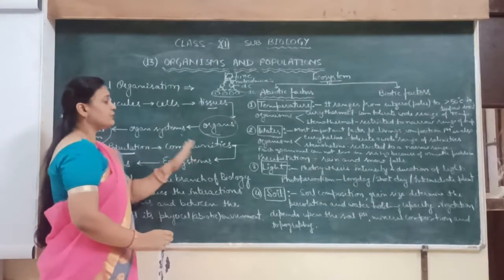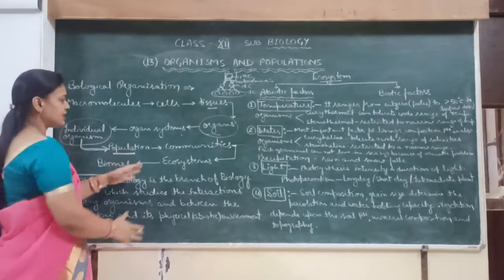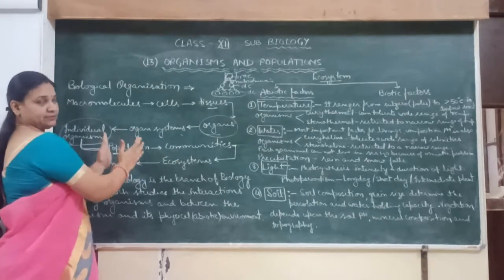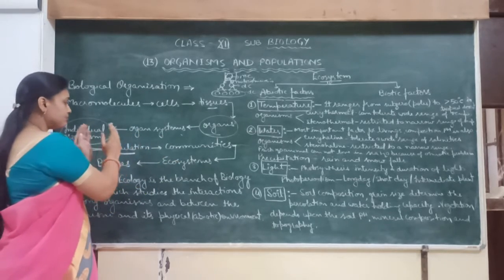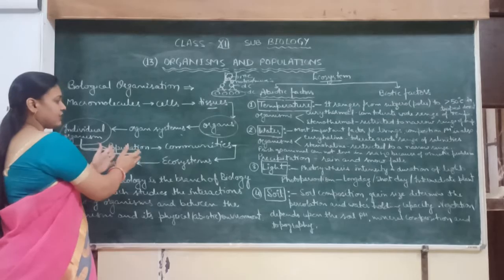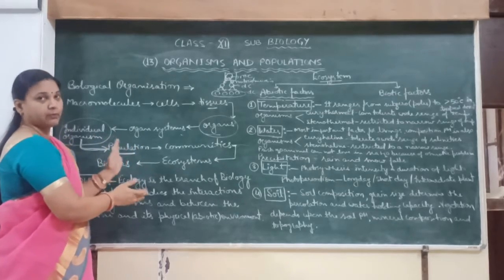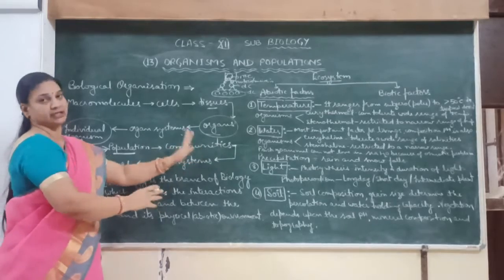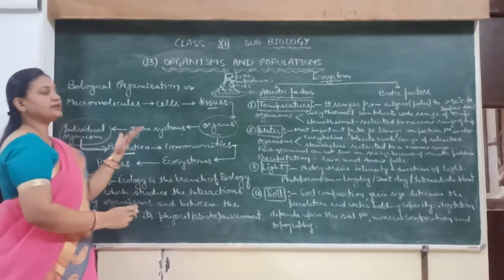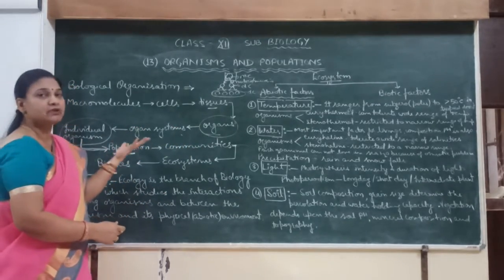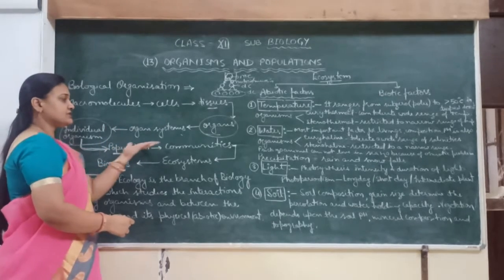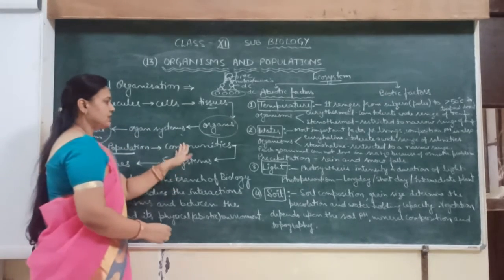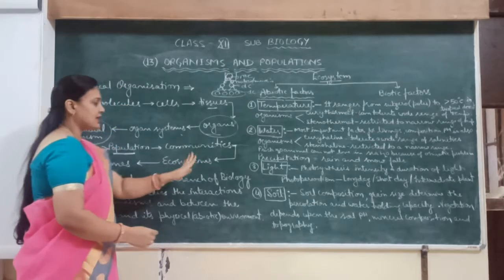Now the next is communities. What are communities? Many populations. Many populations means the populations of different species. The populations of different species are combined to form the community. In a community, different types of species, different types of populations are present. Then many communities are combined to form